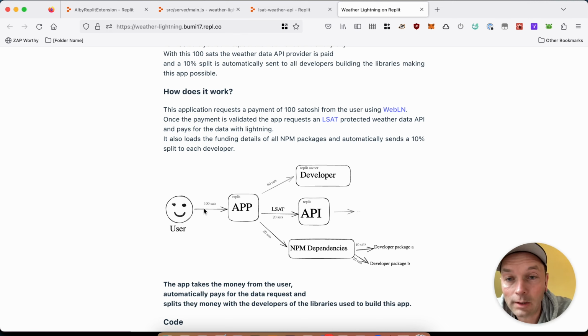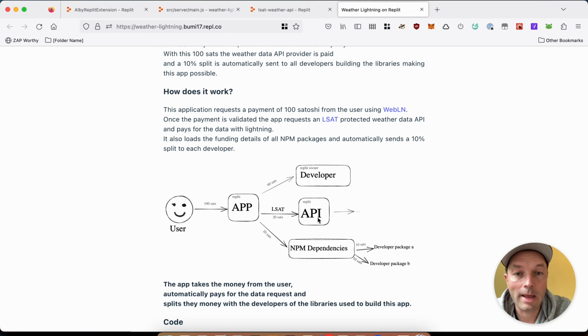So from the 100 sats that a user is sending to the application, 20 sats go to the API to request the weather data. 20 sats are split among all the NPM dependencies, all automatically. And 60 sats go to the developers then. And imagine this could go forward.